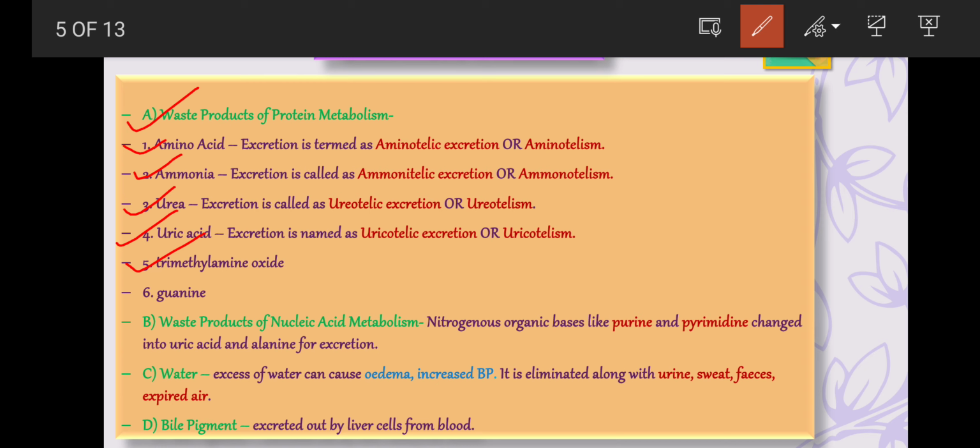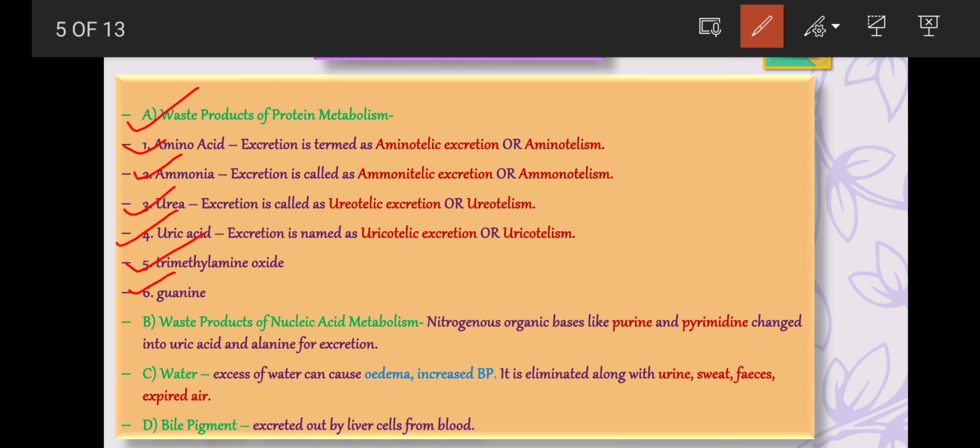The sixth type of protein metabolism waste is guanine. Spiders typically excrete the ammonia in the form of guanine. It is insoluble in water, so no water is required for its excretion process either.